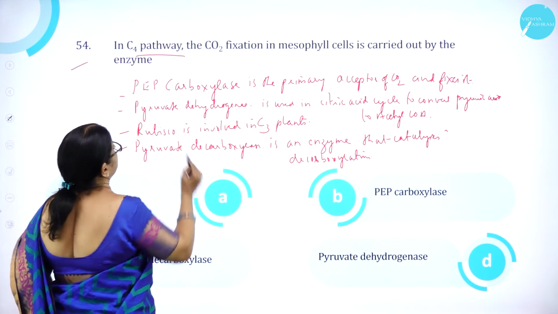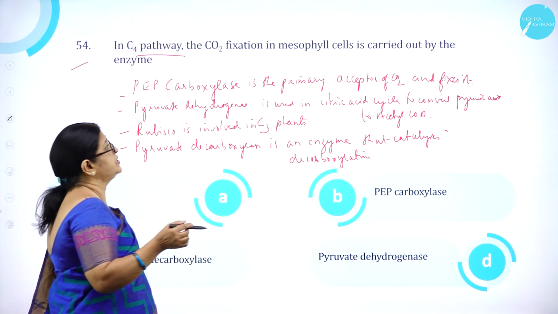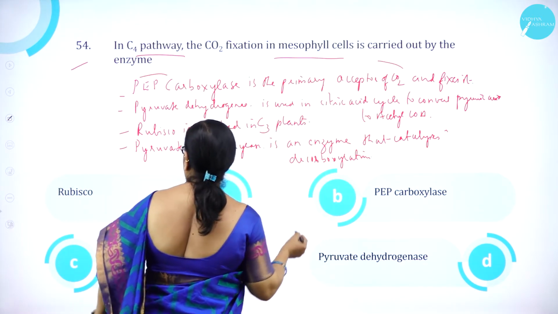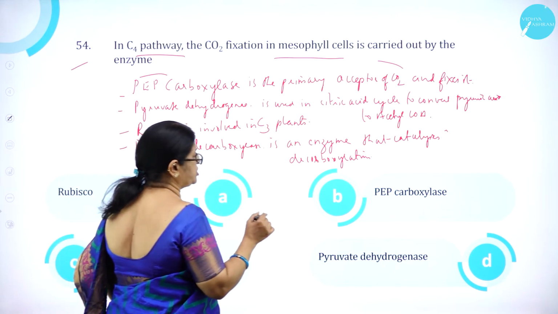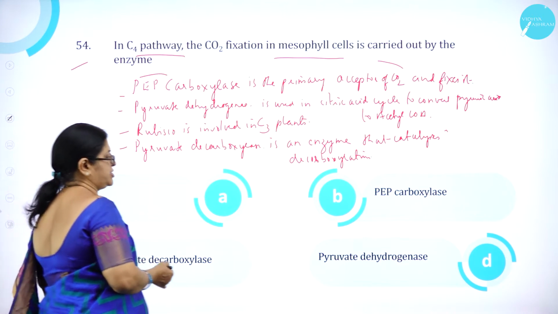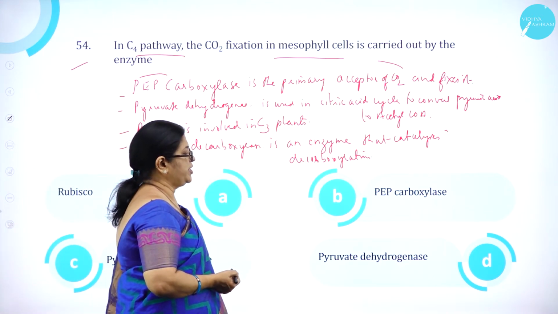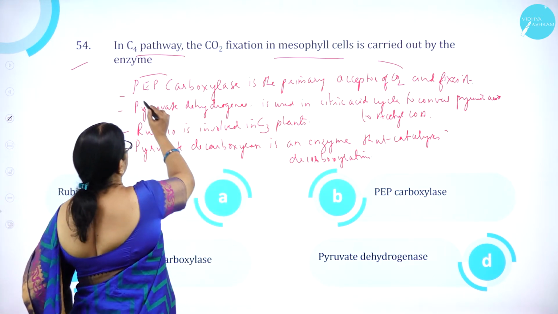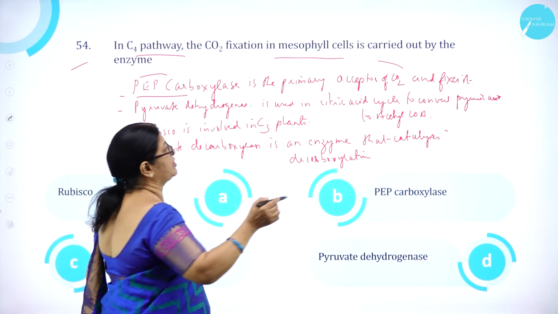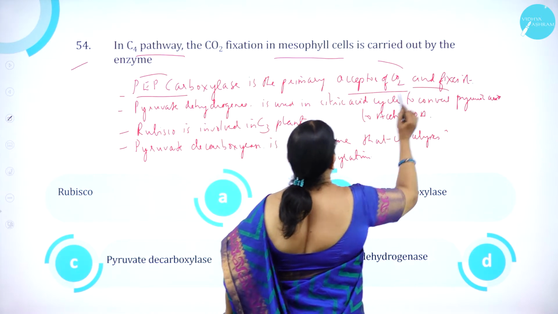In C4 pathway, the carbon dioxide fixation in mesophyll cells is carried out by the enzyme. Option A, Rubisco. Option B, PEP carboxylase. Option C, pyruvate decarboxylase. Option D, pyruvate dehydrogenase. PEP, phosphoenol pyruvate carboxylase, is the primary acceptor of carbon dioxide and it fixes it.